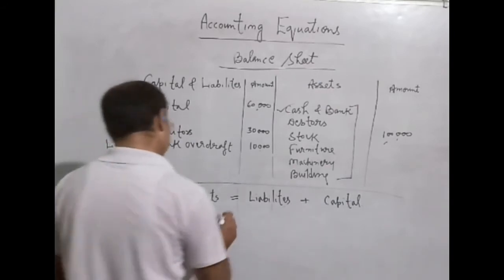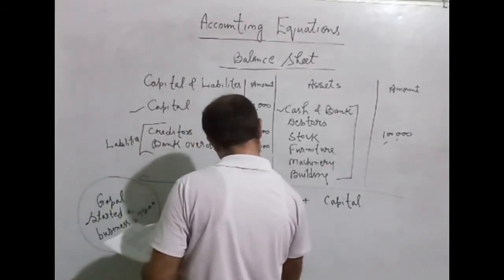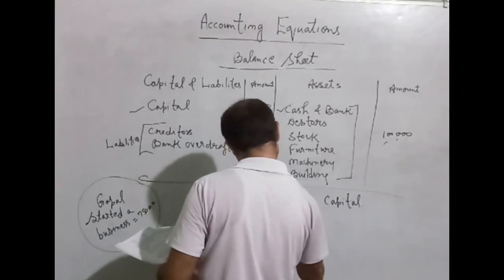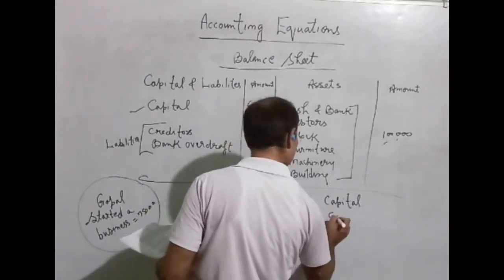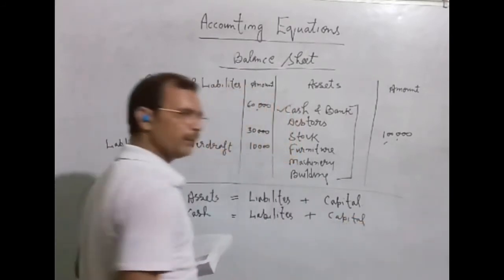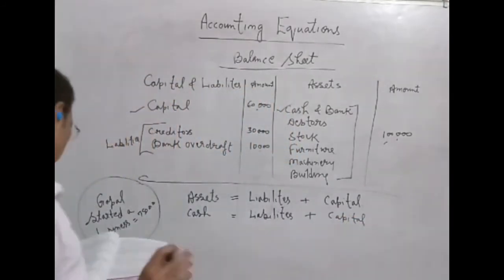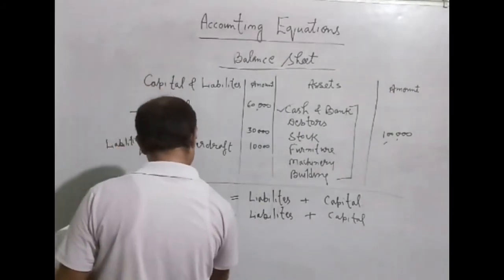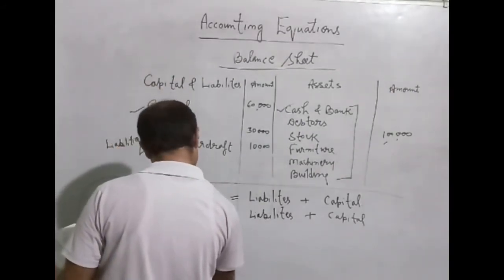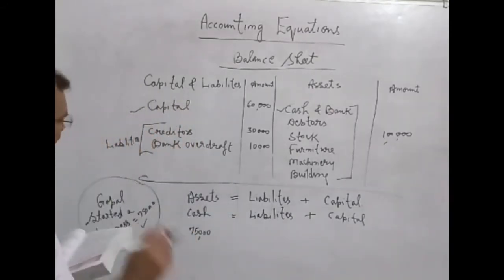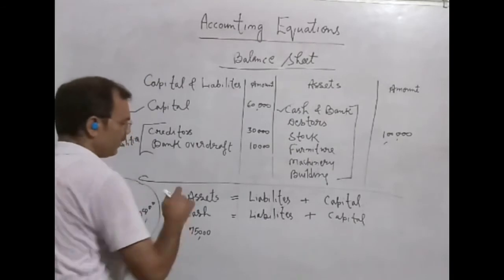Okay, and we will write here liabilities plus capital same, because in the entry cash account debit to capital we will not write anything. Now we will write amount. What cash is invested? 75,000 rupees. You are seeing here. We will write under cash here.